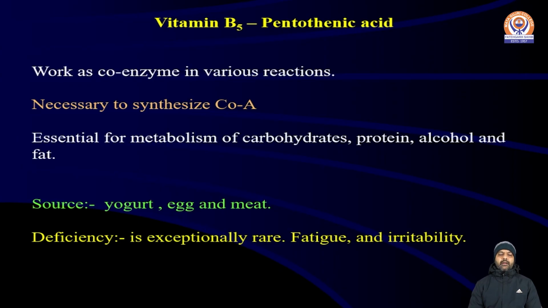Vitamin B1, B2, B3. Now the next vitamin is B5. B4 does not exist anywhere. B5 is known as pantothenic acid. It works as a coenzyme in various reactions necessary to synthesize coenzyme A, essential for metabolism of carbohydrates, proteins, alcohol, and fats. Its simplest sources are yogurt, egg, and meat. Deficiency is exceptionally rare. Fatigue and irritability sometimes happen.